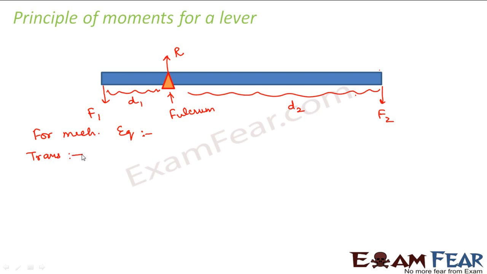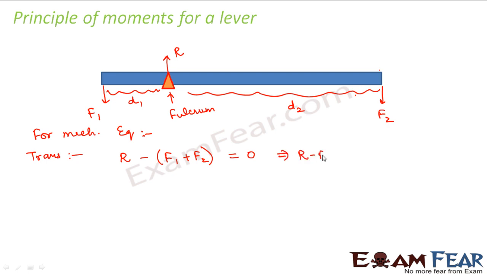So when I talk of translational equilibrium, I mean that the net force should be equal to 0. So what is the net force here? R is the force which is acting upward, right? So R minus F1 plus F2, which are acting downwards. So this is the net force acting on this system. So this should be equal to 0.